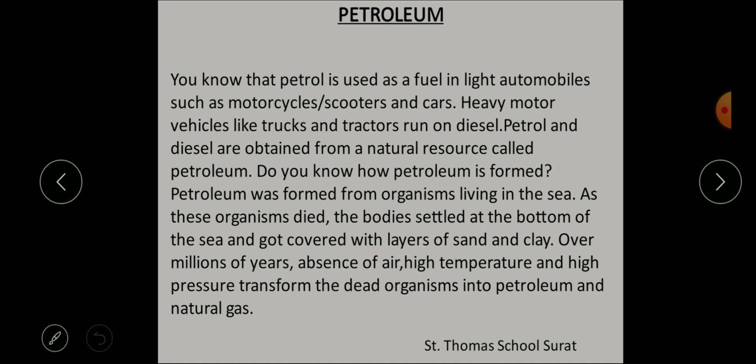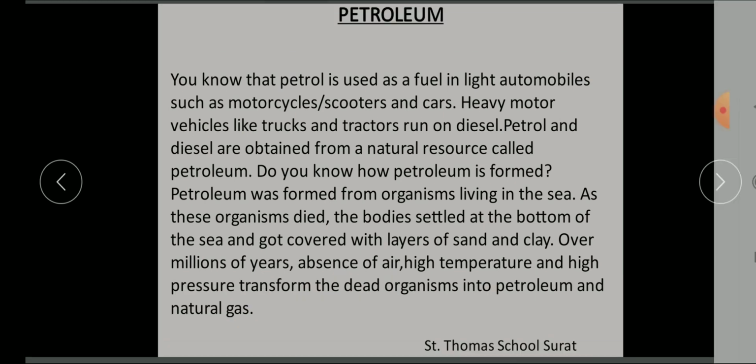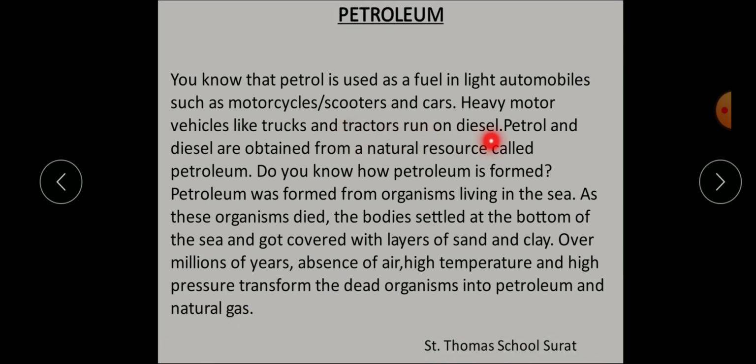Heavy motor vehicles like trucks and tractors run on diesel.